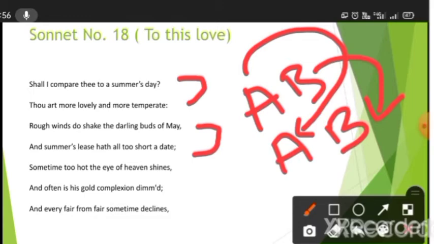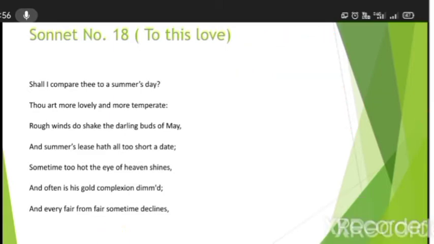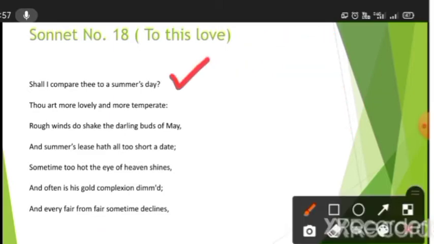Rough winds do shake the darling buds of May. Can you see this thing? What is happening here? Day is rhyming with May. Temperate is rhyming with date. Shines is rhyming with declines. So this is the rhyming scheme.